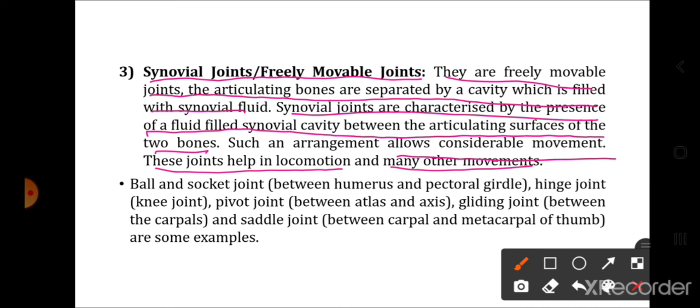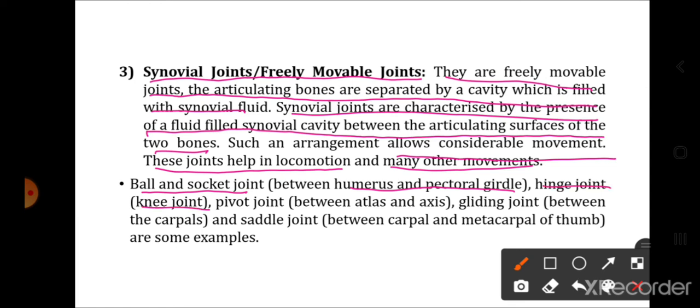Now there are various types of synovial joint. One is the ball and socket joint. So name से ही मालूम पड़ता है, एक बोन का सरफेस वो बॉल की तरह होगा और एक बोन का सॉकेट होगा, and this ball will enter into the cavity of the socket. It is found between the humerus and the pectoral girdle. Hinge joint is a knee joint.